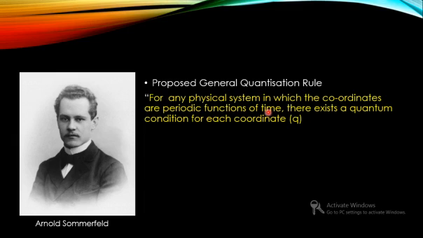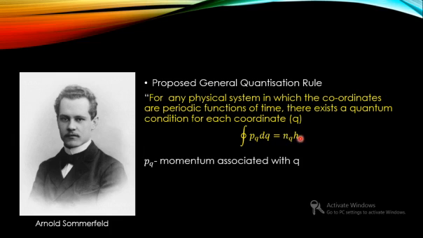So there you have two periodic coordinates, that is the radial vector as well as the angle. For any system which consists of coordinates which are periodic functions of time, there exists a condition, that is, not all the coordinates are possible. The momentum corresponding to that coordinate q, the total momentum, will be equal to some integer multiple of Planck's constant h. This was actually given by Bohr also.